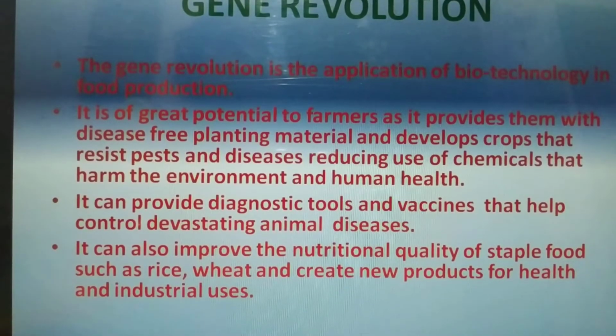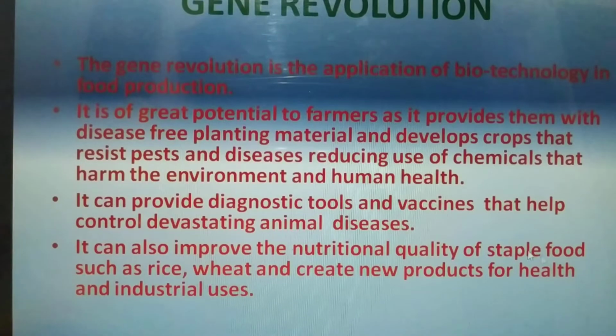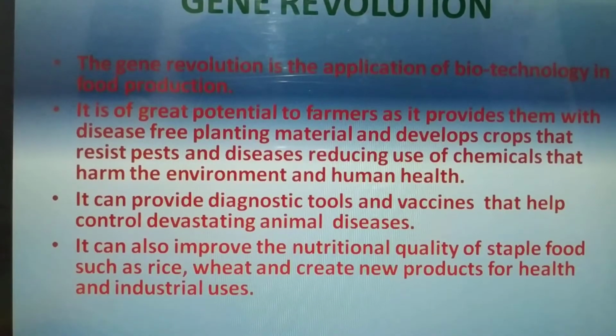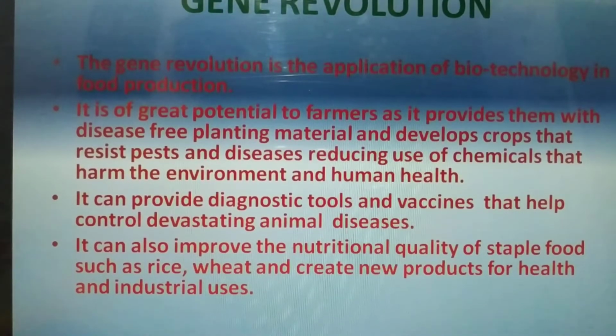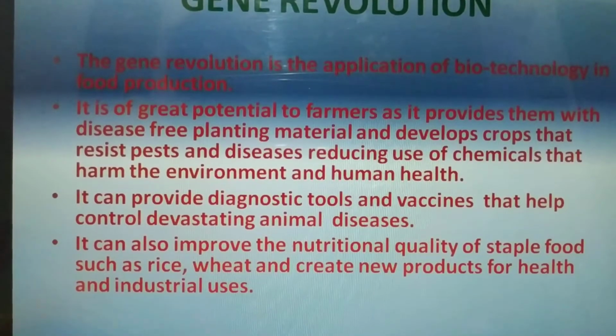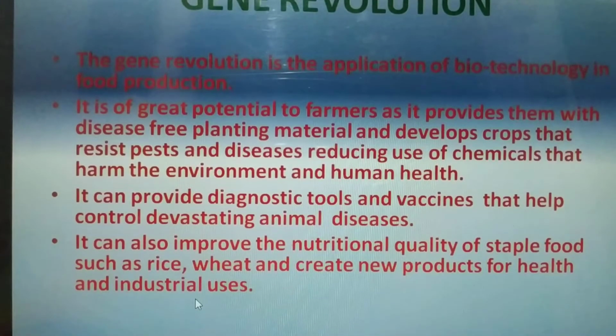Many vaccines are also there that control animal diseases. It can also improve the nutritional quality of staple food crops such as rice and wheat. How is a hybrid species made? The seed of the local crop and the seed of the imported crop are combined together. So we can create new products for health and industrial use also.